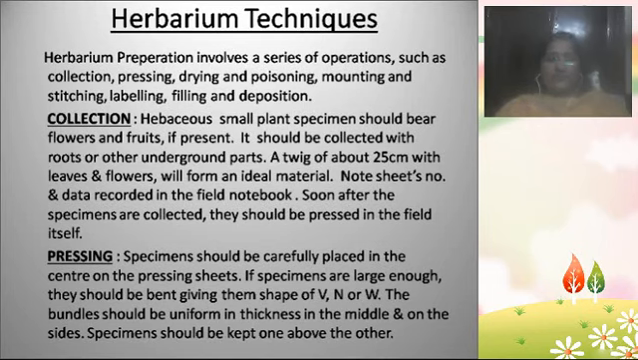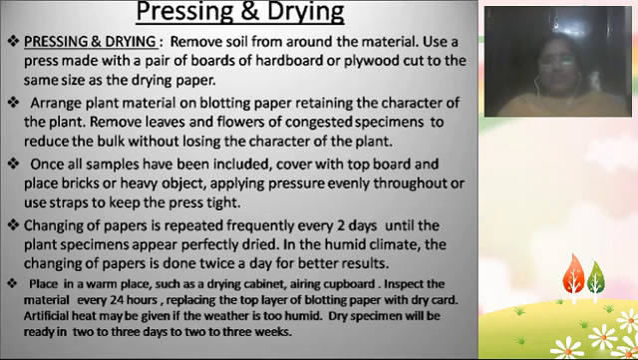The pressing or the folding of the plant should be uniform. Not like in some areas the plant will be thick and in some areas thin. The pressing should be uniform in relation to the thickness. Both sides of the plant should be the same, and the plant specimens should be kept one over another. This is the pressing information we need to know while preparing the herbarium.